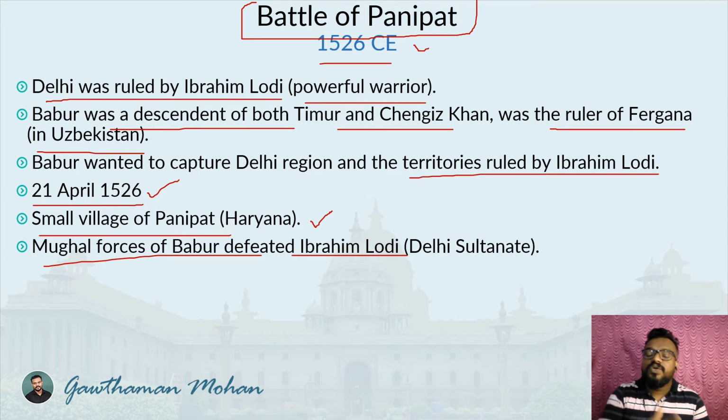Okay, so the last ruler of the Delhi Sultanate was Ibrahim Lodi, and in that Battle of Panipat between Ibrahim Lodi and the Mughal forces, Babur's forces won the battle and defeated Ibrahim Lodi. It brought an end to the Lodi dynasty, or in a larger perspective, ended the Delhi Sultanate, which actually led to another important empire, that is the Mughal Empire. So let us understand the important information regarding the Mughal Empire.